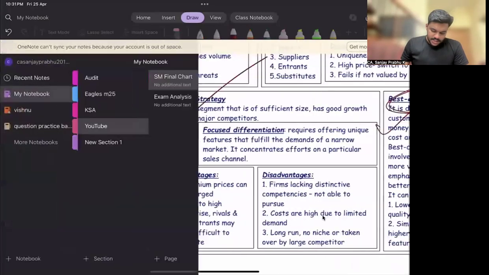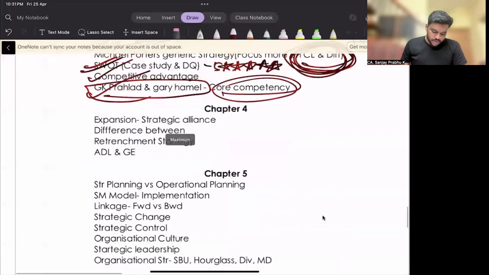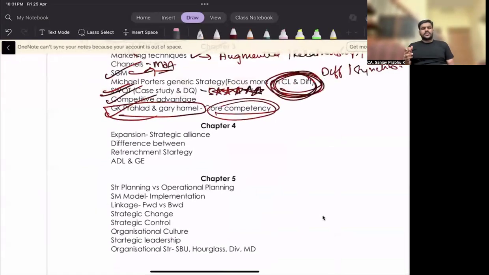Yes. Then moving on to the next chapter, chapter number 4. Stability strategy I'm not expecting, because in September 24 they already asked a question from stability strategy. So I'm expecting more questions from expansion strategy and retrenchment strategy. In expansion strategy, I'm expecting a question from strategic alliance, because strategic alliance is one topic which has not been tested for the last 4 to 5 attempts. But you can see this particular topic in MTPs also. So please go through this topic, strategic alliance.